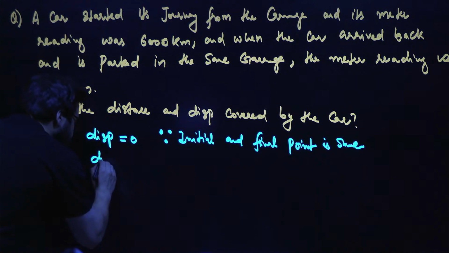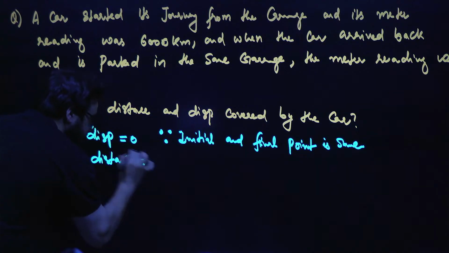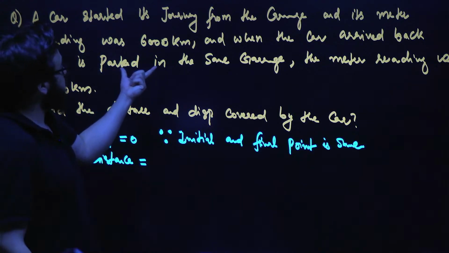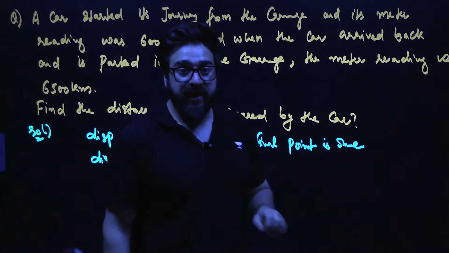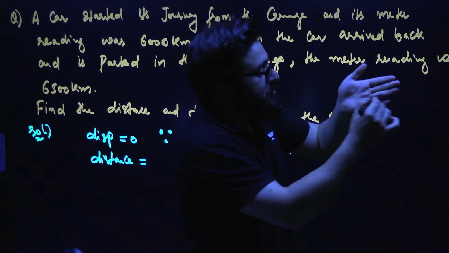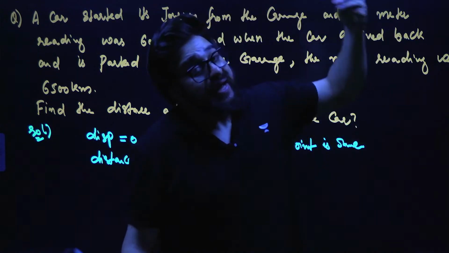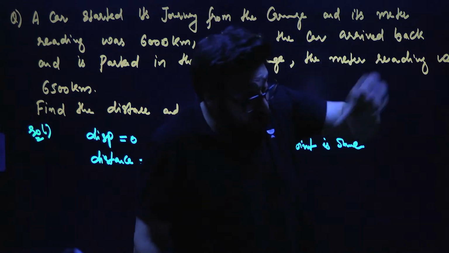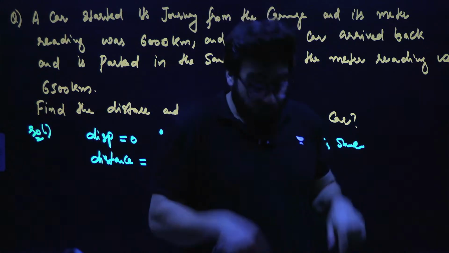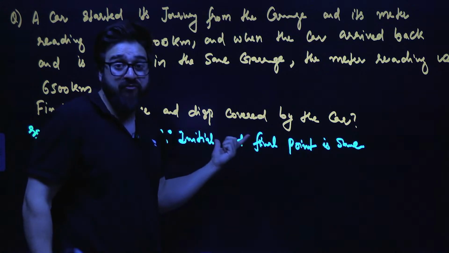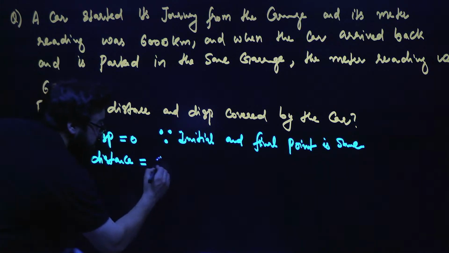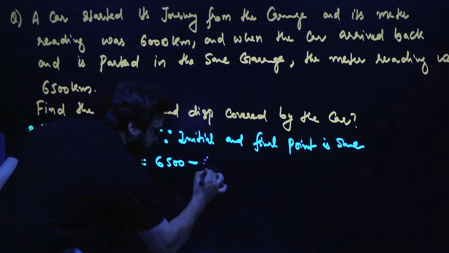But when it comes to the distance, guys, initially the reading was 6,000 kilometers. Initially it was showing 6,000 kilometers. What does that mean? If it is mentioned on the speedometer of the car 6,000 kilometers, it means that before this journey, it has covered 6,000 kilometers previously. So when we talk about this particular journey, in this case, it has covered only 500 kilometers. That is 6,500 minus 6,000.